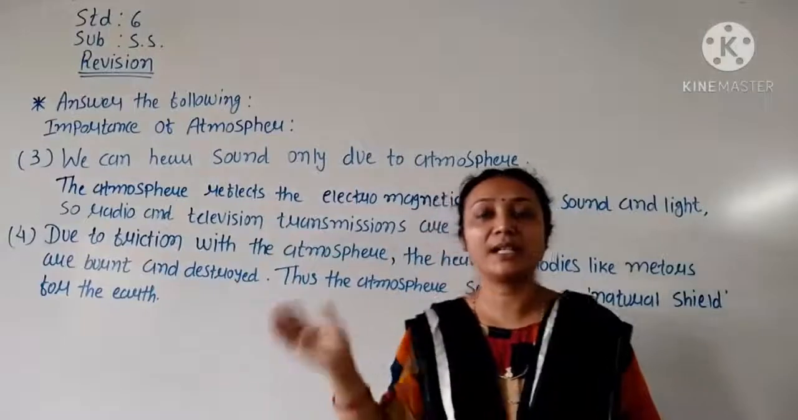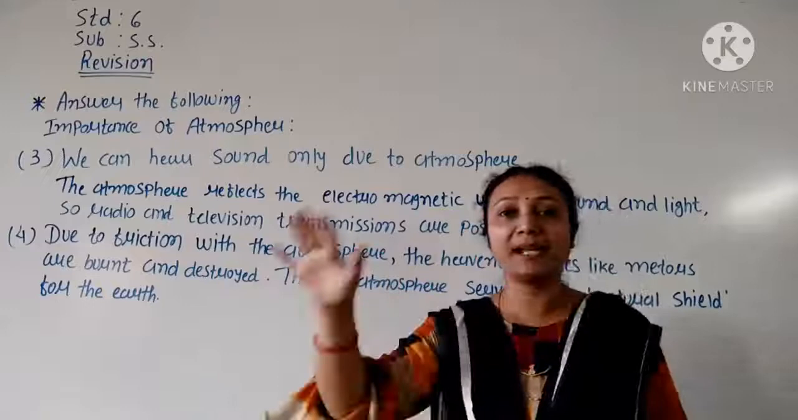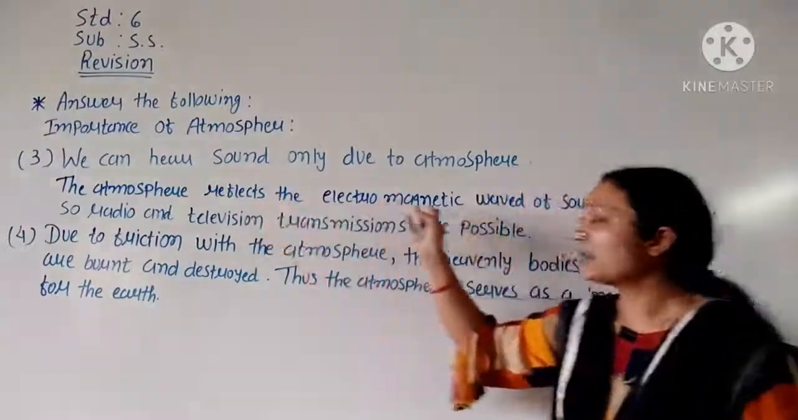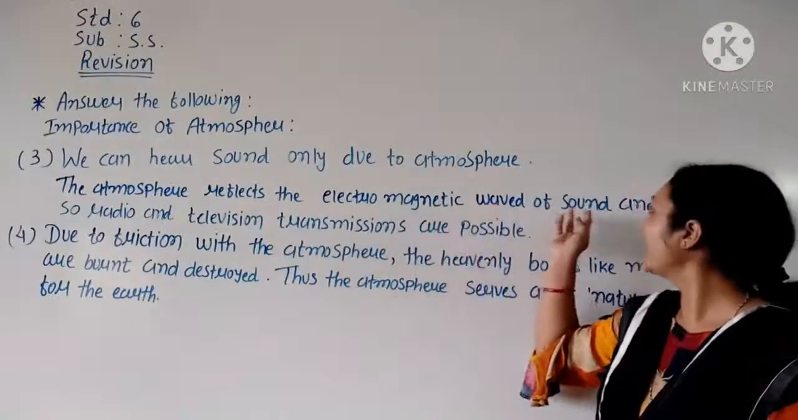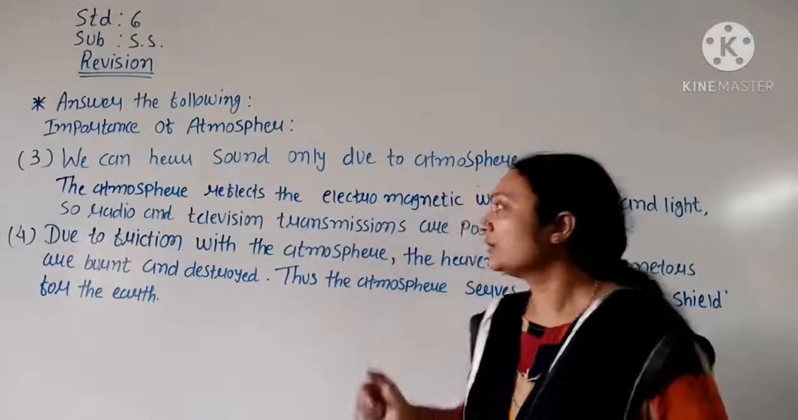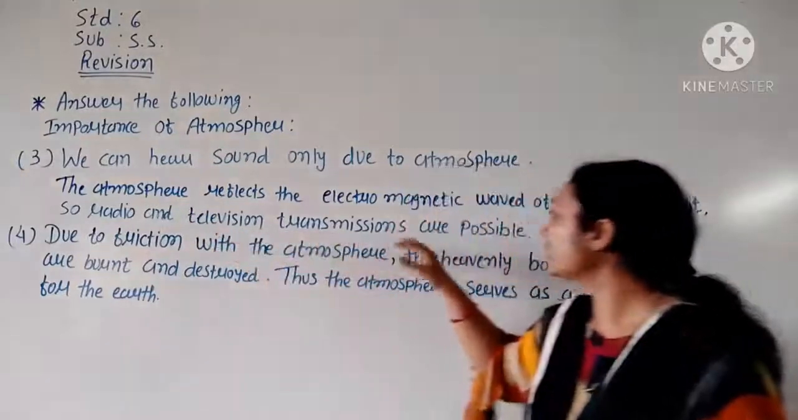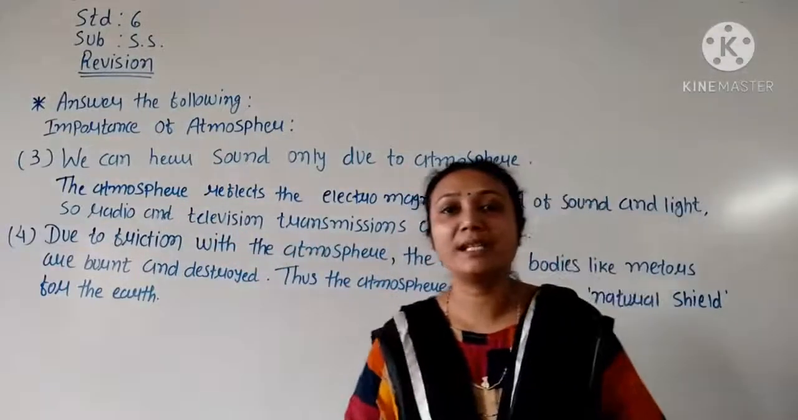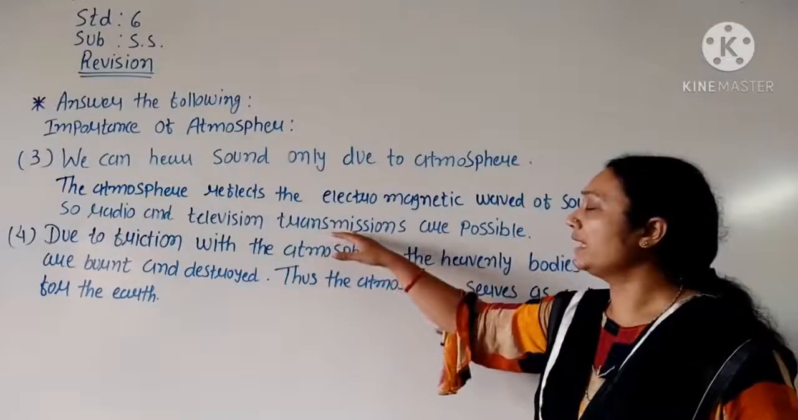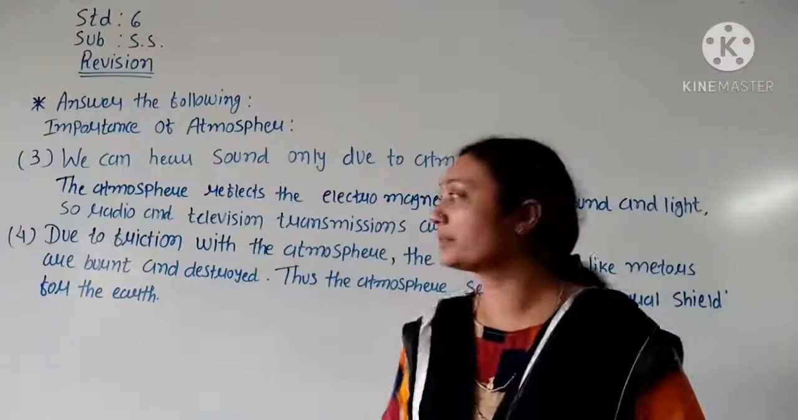So how does it reflect and work? The atmosphere reflects, meaning it bends the electromagnetic waves and sends them back. That's why the sound and the light come to us. So that's why radio and television transmissions are possible, and we can hear radio voice and television because of the atmosphere.